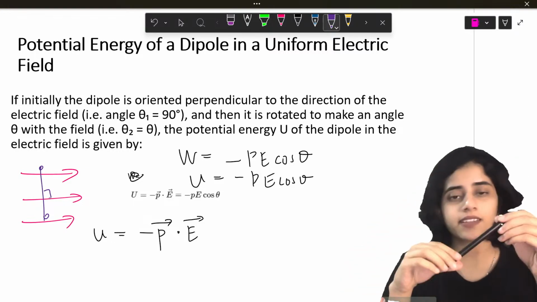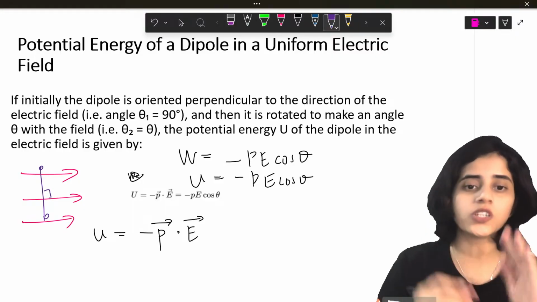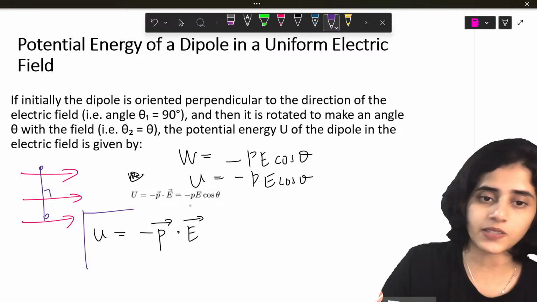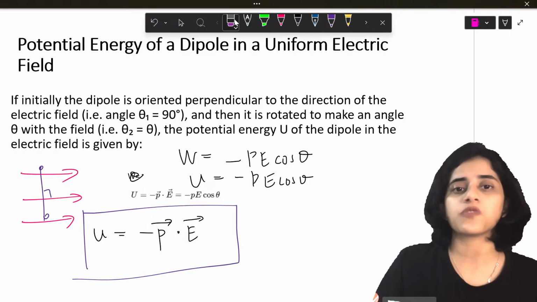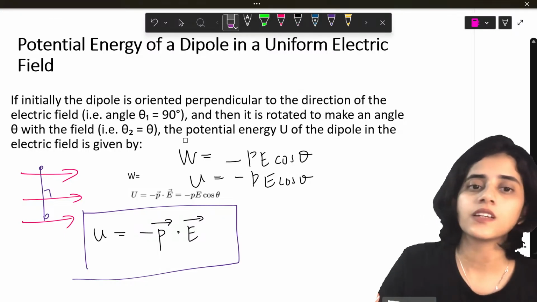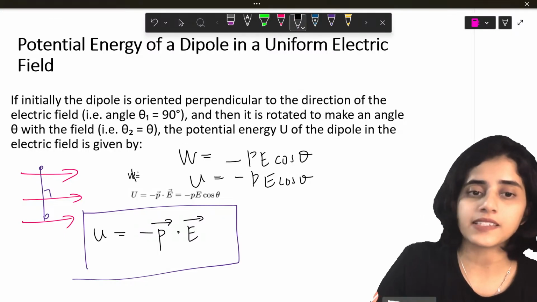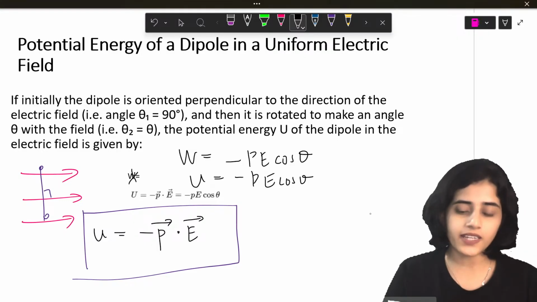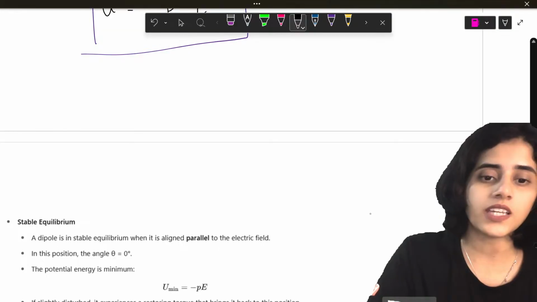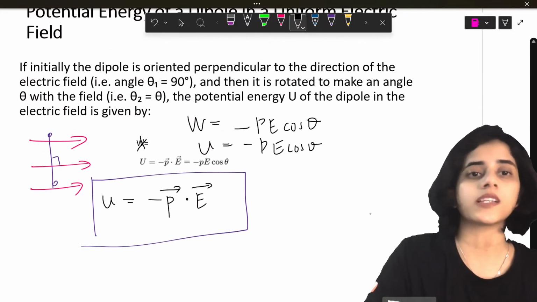Then it is rotated, giving potential energy U, which is given by minus P dot E. Is this clear to all of you? If initially the dipole is at 90 degrees, then it is rotated by this much to give you potential energy minus P dot E. Now we can consider two cases.